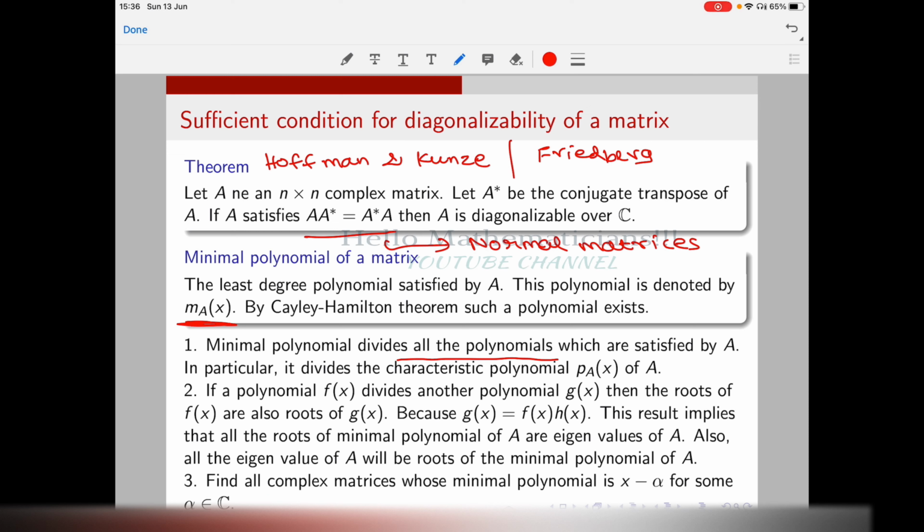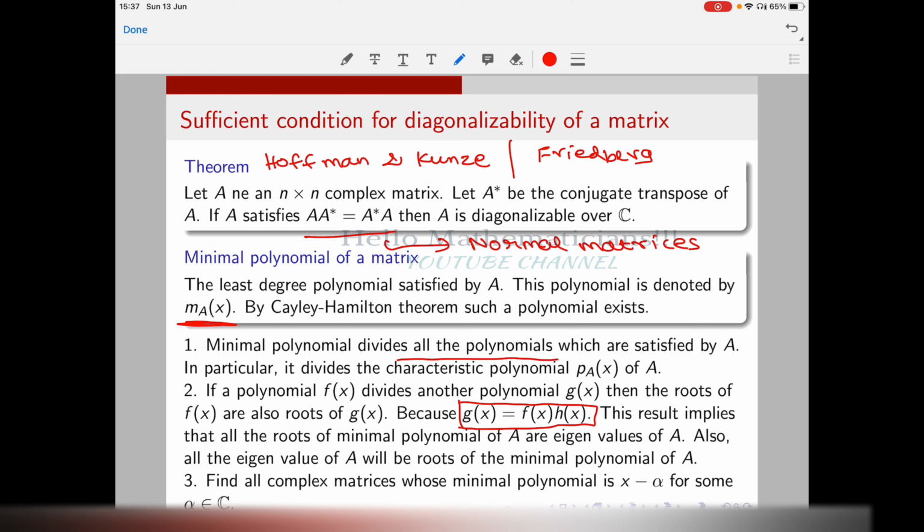Let's come to the second point. Suppose f of x is some polynomial that divides another polynomial g of x. So f of x divides g of x means we can write g of x as f of x times h of x. Now, if alpha is a root of f of x, then alpha is also a root of g of x, because once you substitute alpha, the right hand side will be 0. Therefore, the left hand side also has to be 0. So if f divides g, then all the roots of f of x are roots of g of x.